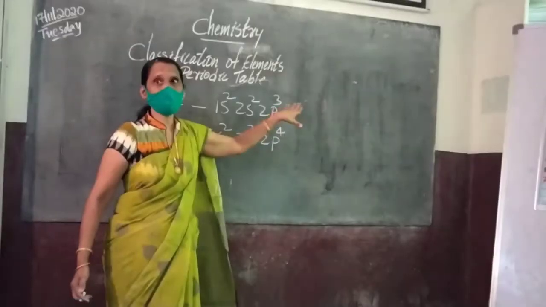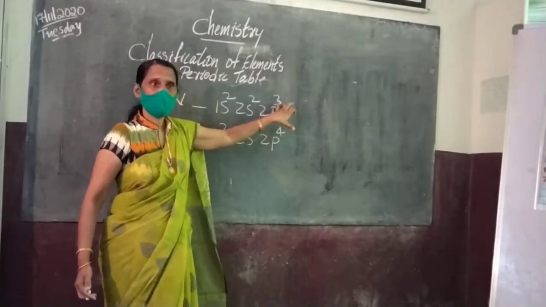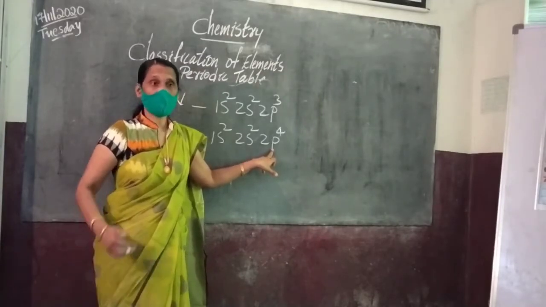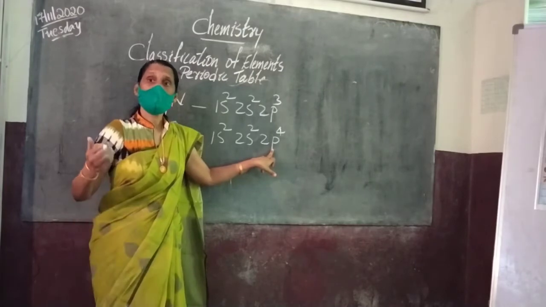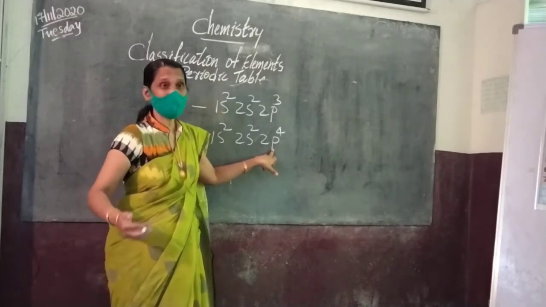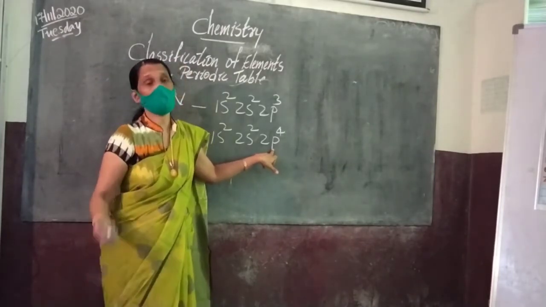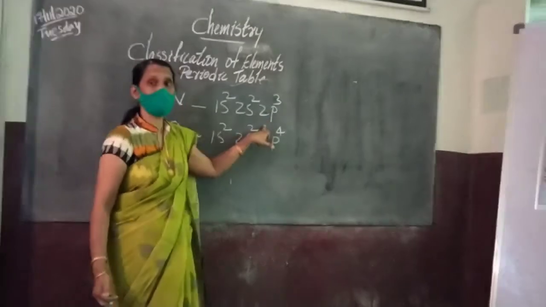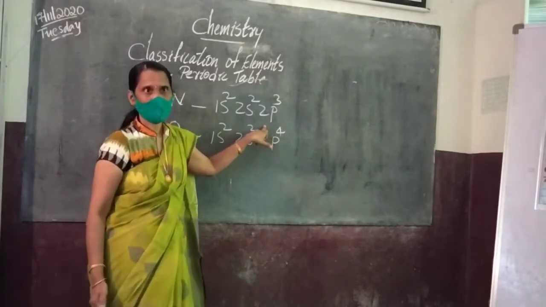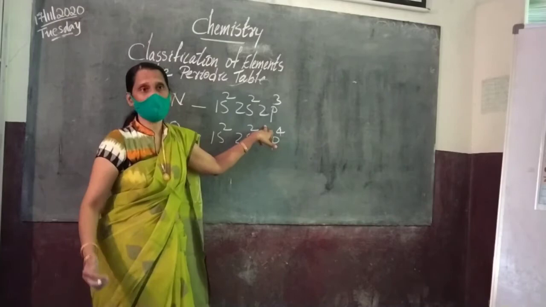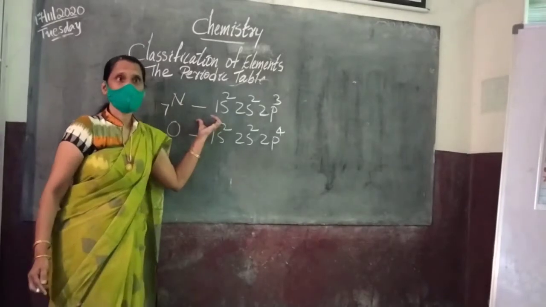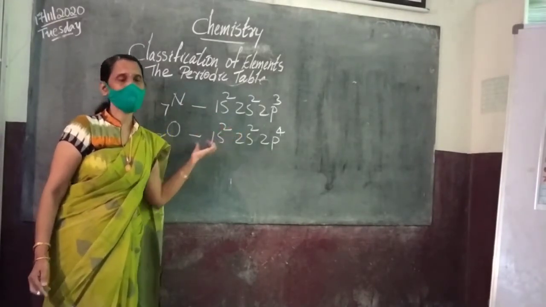So out of 6, 3 is occupied already, which means half filled. But oxygen is not so. Half filled orbitals or completely filled orbitals are highly stable, or we say a stable configuration. When an element has a stable electronic configuration, it will have more ionization energy. To remove an electron from its outermost shell, more energy should be provided when it has a stable configuration. So we know that nitrogen will have more ionization energy compared to oxygen.